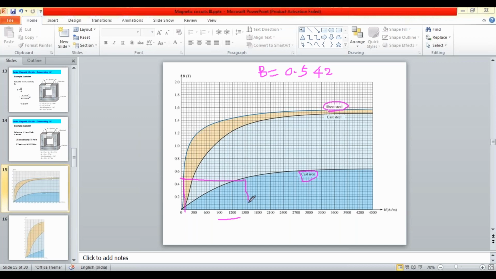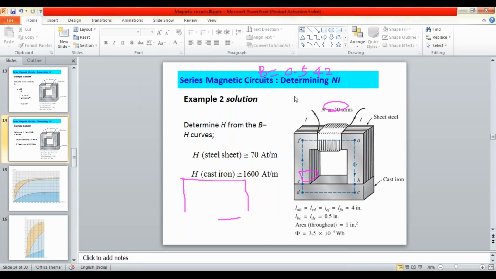So from this graph, for the two materials, you can determine the magnetic field intensity H for steel sheet as 70 ampere turns per meter, and similarly H for cast iron, it is 1600 ampere per meter.